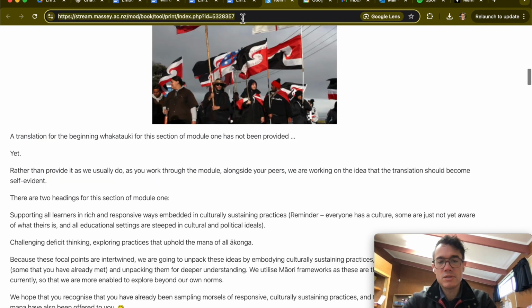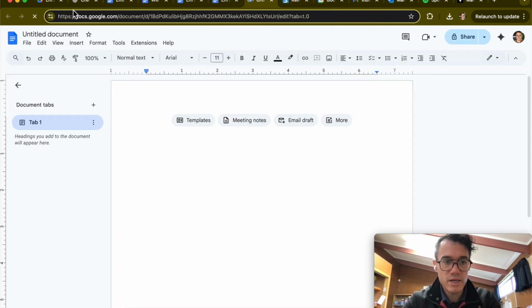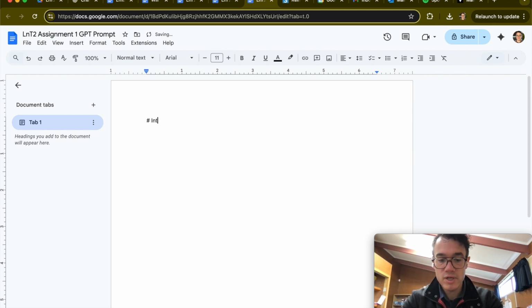What I want to do is give this information to GPT. Once I upload all those documents, I can then switch over to an audio format and brainstorm with it. I want to create a new document that is the prompt that we're going to be doing. So we're learning and teaching 2, assignment 1, GPT prompt. Give a little hashtag, which is kind of a header, class content. It's going to be in there.